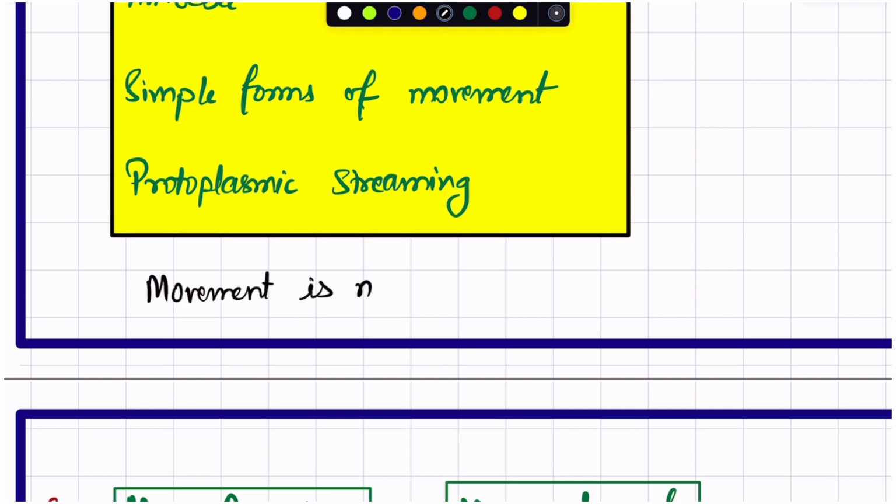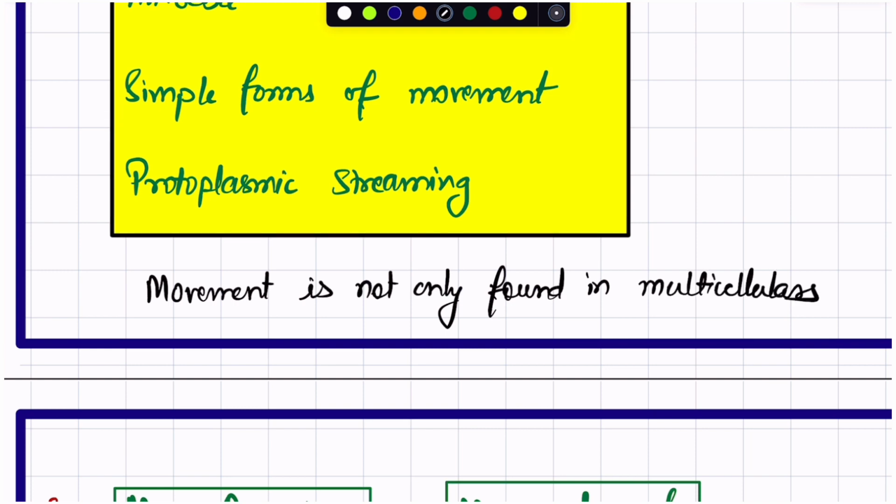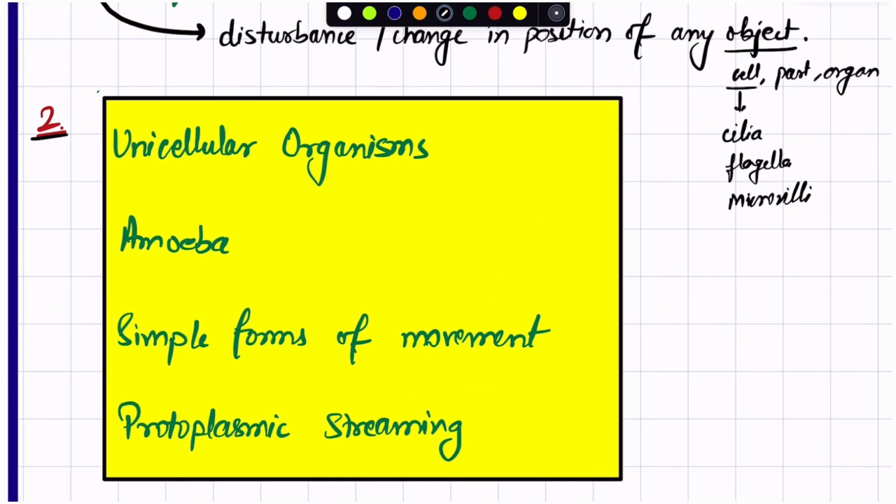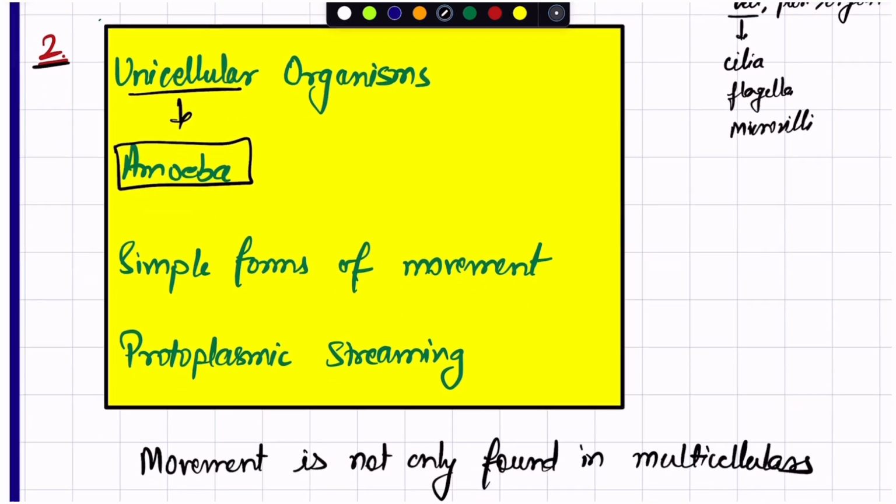Movement is not only found in multicellulars, it is also found in the unicellular organisms. And a very common example of a unicellular organism we can take is amoeba.